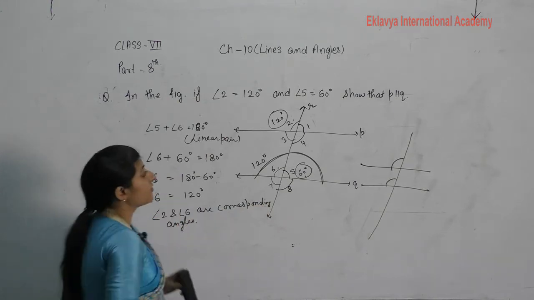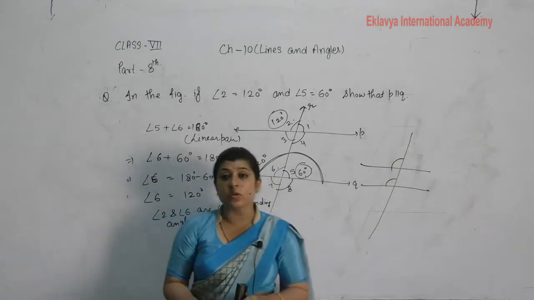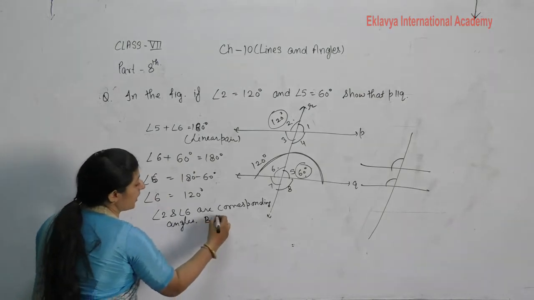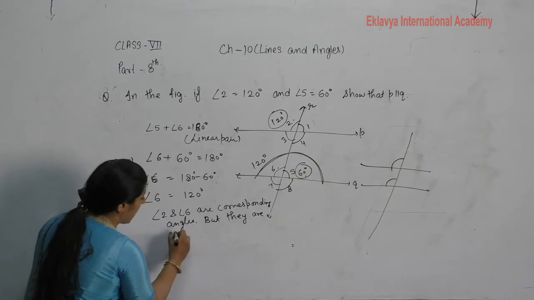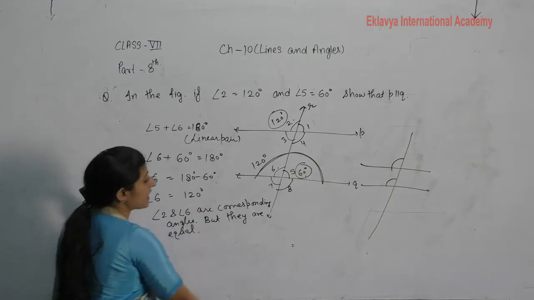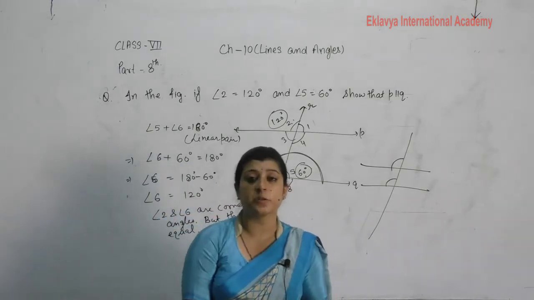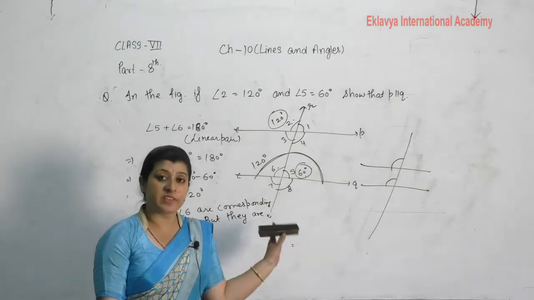And what is the value of angle 2? This is 120 degrees. The value of angle 6 is also 120 degrees. So we can say they are equal. And if corresponding angles are equal, then easily we can say that these lines are said to be parallel. It means P is parallel to Q here. That is one of the methods.